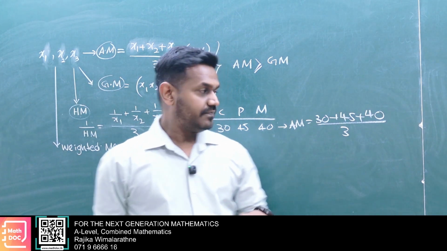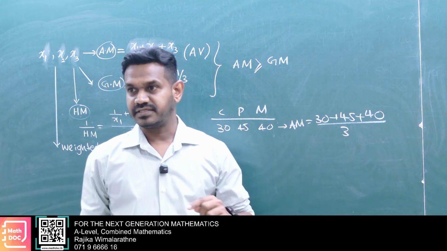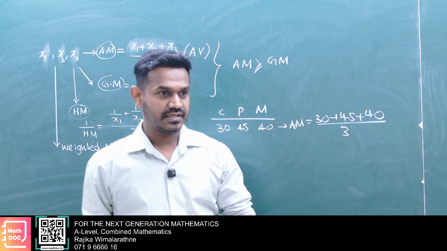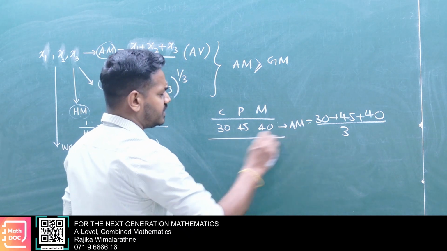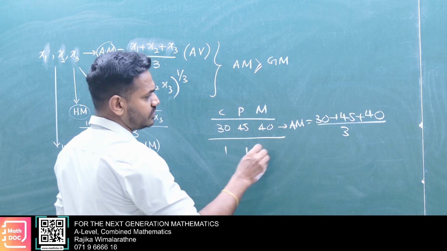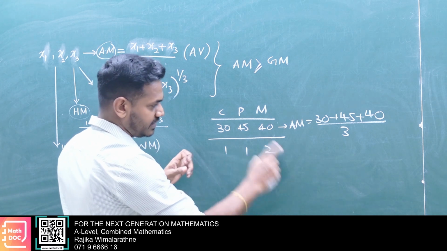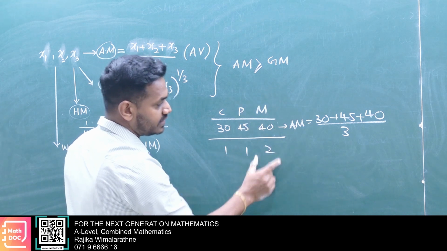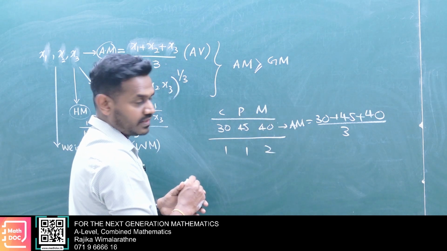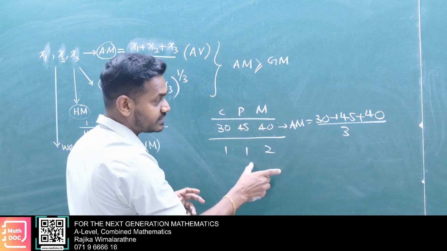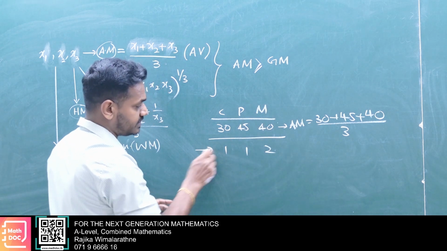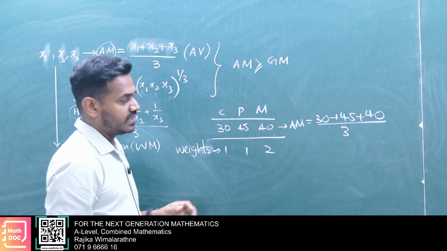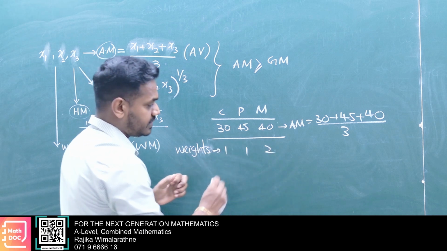Then think again, we have to select one person and we have to prioritize maths. Let's say priority 1, 1, 2. Consider these as weights: we have to consider maths twice as much as physics or chemistry. Here the ratio is 1, 1, 2. We have to prioritize according to this ratio. These are what we call weights. They look like frequencies. Then here is the weighted mean.